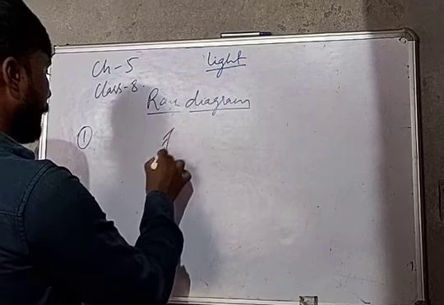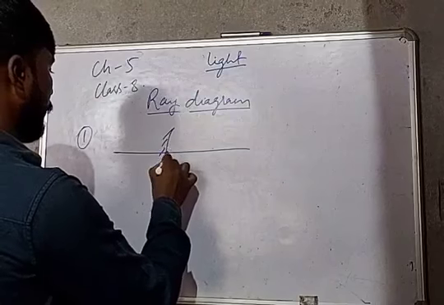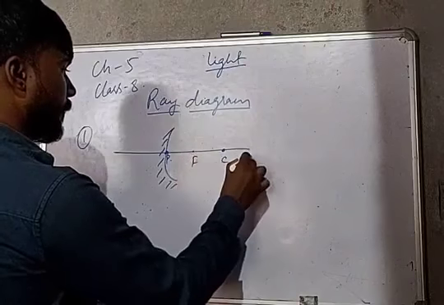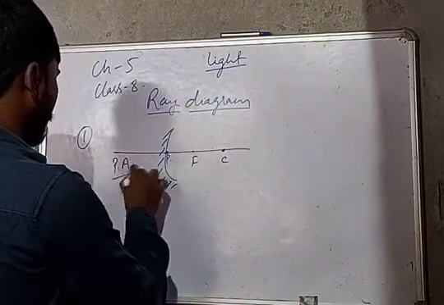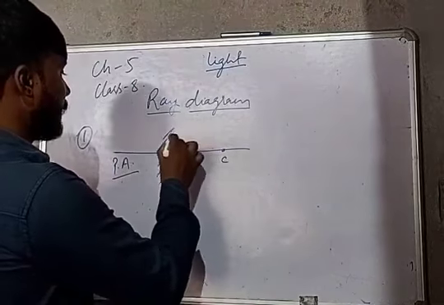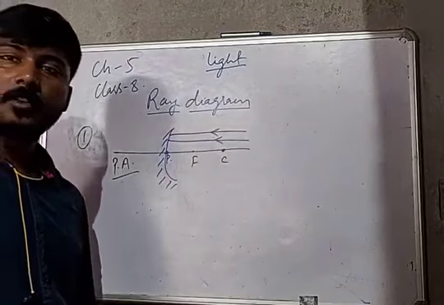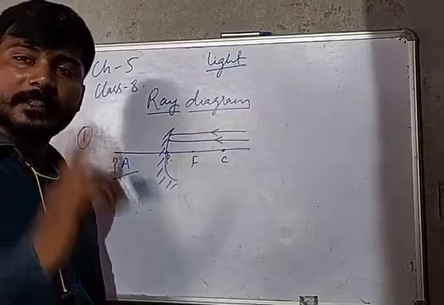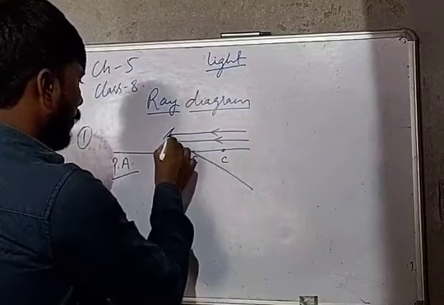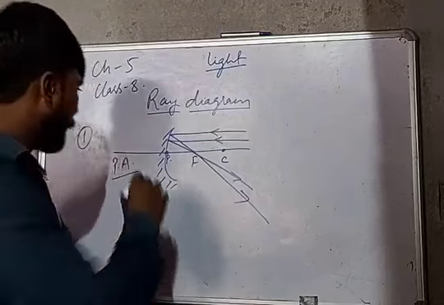this one is the mirror and this one is the principal axis, and this is the pole, center of curvature, and focus. When the light is parallel to the principal axis, after reflection, the reflected ray passes through the focus. This is the first rule. All the reflected rays pass through the focus. Clear? Rule number one.